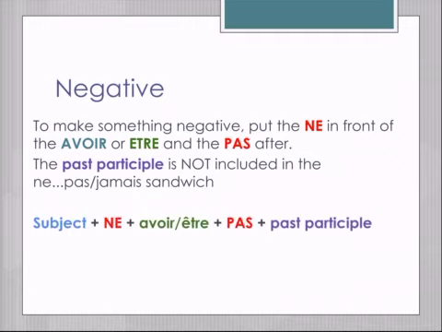So here's a math equation. The subject plus the ne, then you have the helping verb. You need to decide if it's an être or an avoir. Then you have your pas or your plus or your jamais, and then you have the past participle.